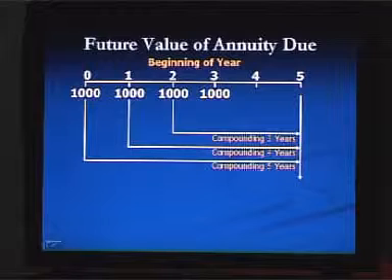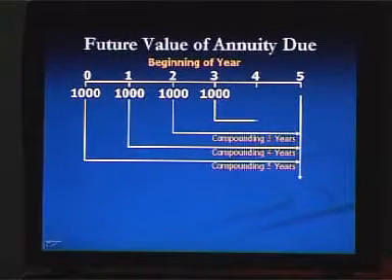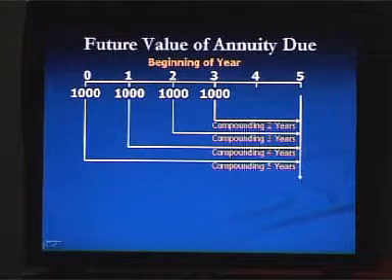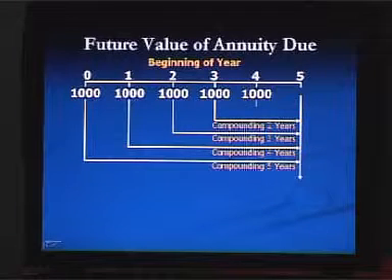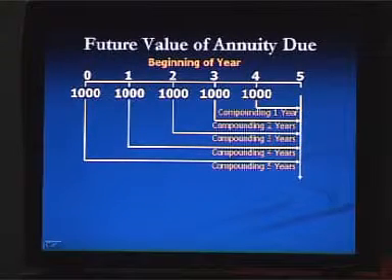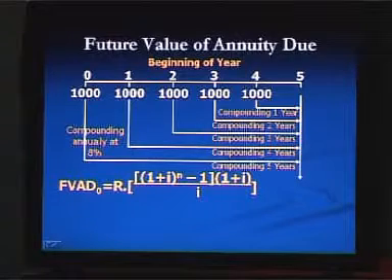Money you are depositing at the beginning of 4th year, that is compounding for 2 years, and the money you are depositing at the beginning of 5th year, that is compounding for only 1 year. Now, the money is compounding here annually at 8%, and again we can use the formula. In this formula, this is the additional one, because all the money are compounding here for additional 1 more year.